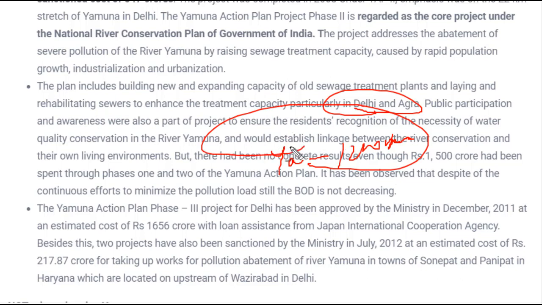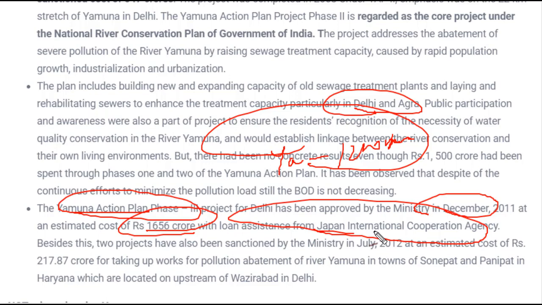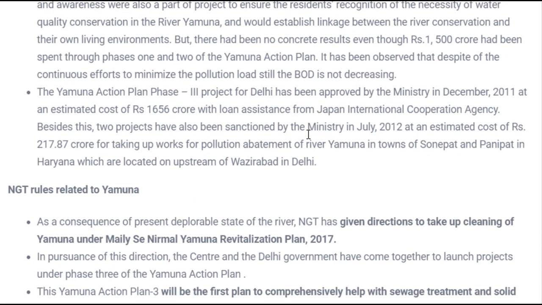Later on, Yamuna Action Plan Phase 3 was launched under the ministry, and it was approved in December 2011, and a loan of rupees 1656 crore was given from Japan again, from the Japan International Cooperation Agency. Okay, so that's all for the Yamuna Action Plan.